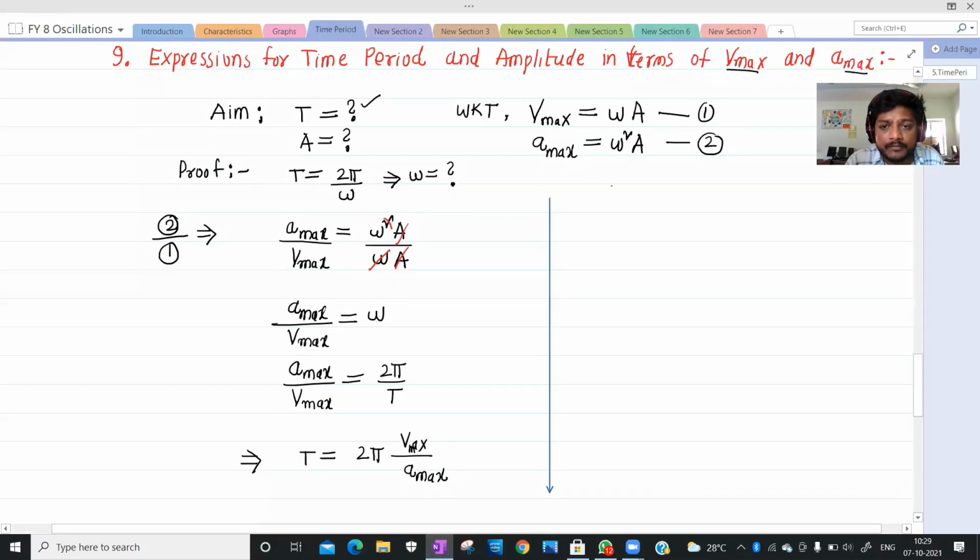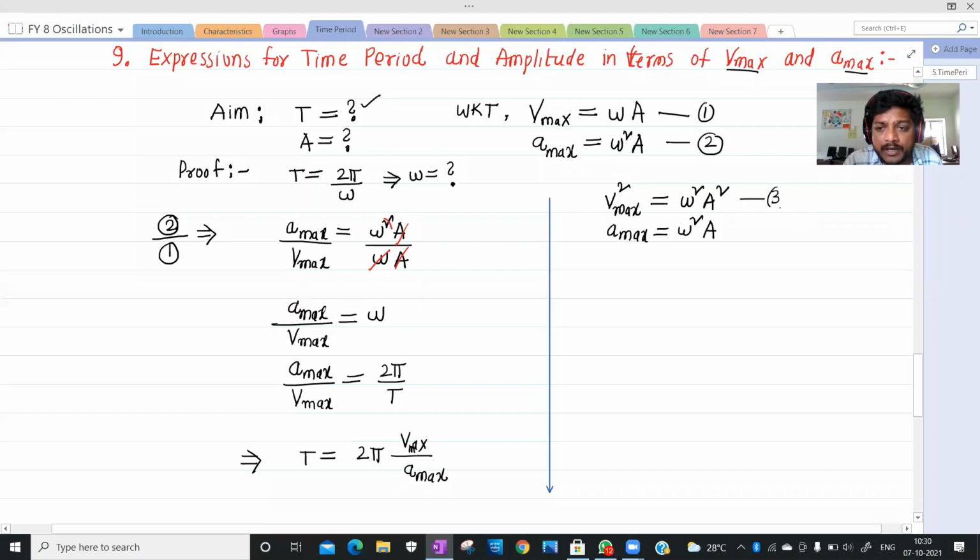How to eliminate omega? If you square it, you can eliminate omega. So what I'm doing, I'm squaring equation 1, that is V maximum square equals omega square A square, and this is what A maximum is as it is, that is omega square A.